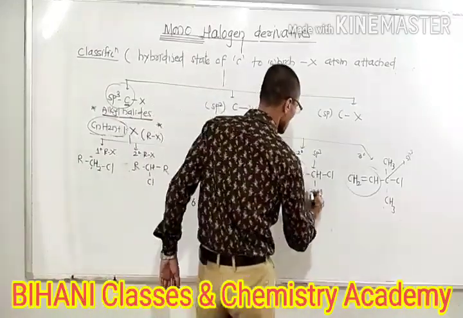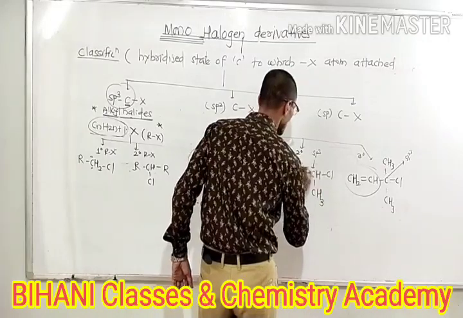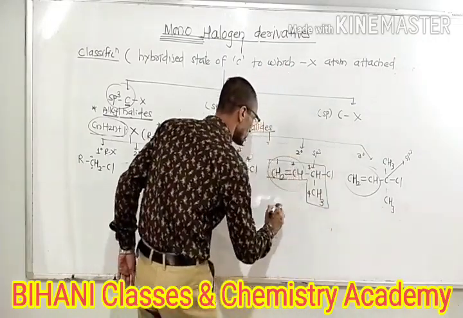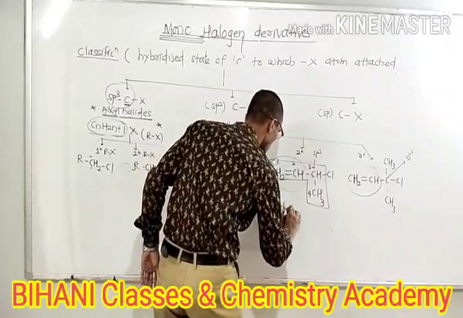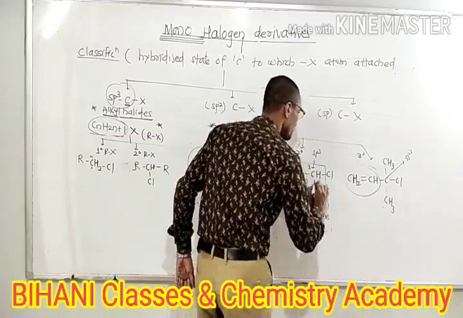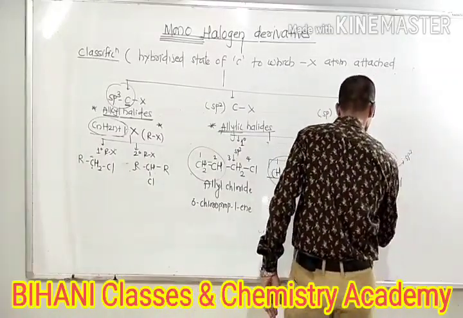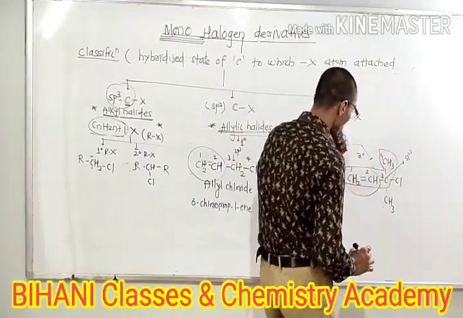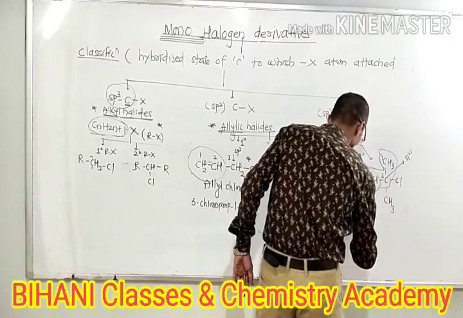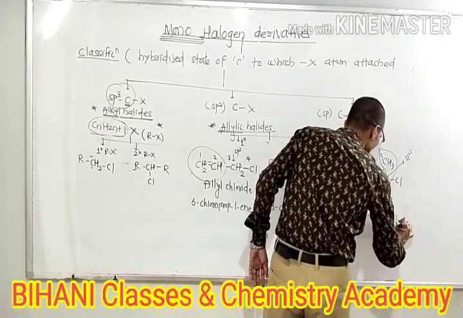Name of this compound becomes 1, 2, 3, 4. So this one is the parent chain. So the name of this compound becomes 3-chlorobutadiene. And 1, 2, 3, 4. So this is the butene, meaning the parent chain, and the substituent there is a methyl. So it becomes 3-chloro-3-methylbut-1-ene.